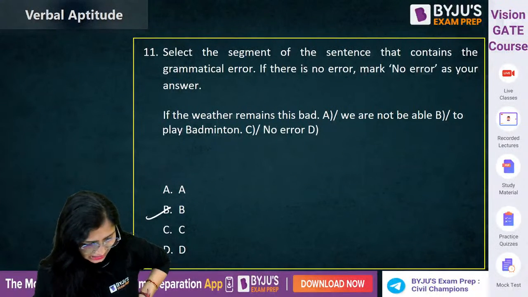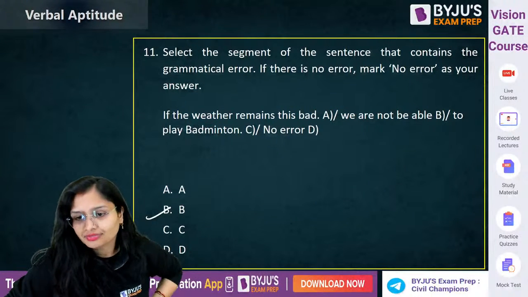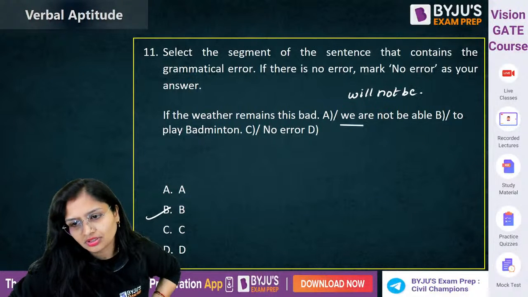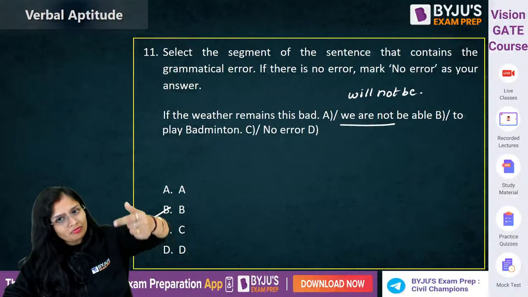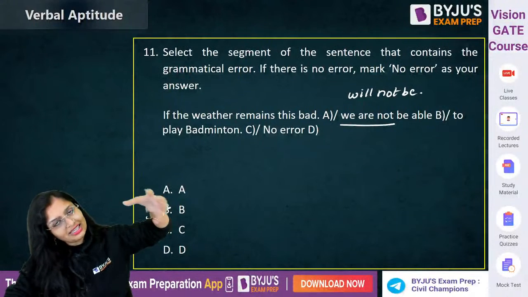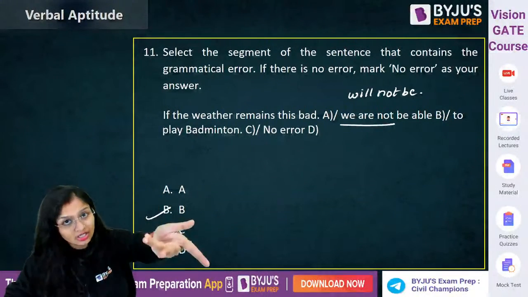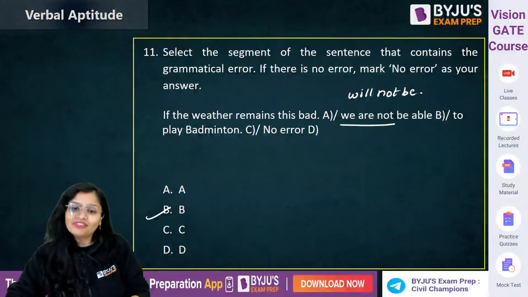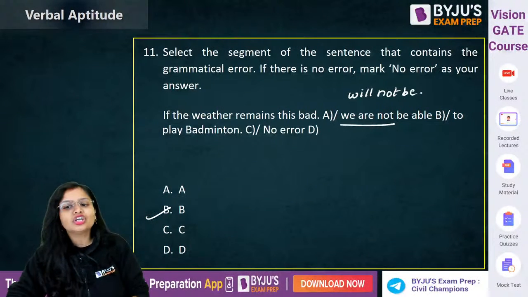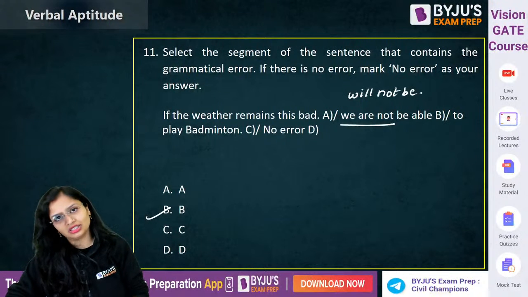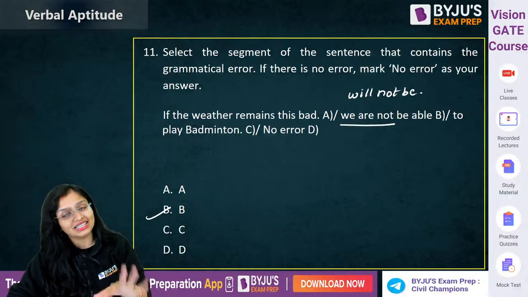Will no be. ना ना ना ना थोड़ा सा गलत. ये नहीं होगा, क्योंकि फर्स्ट इट इज टॉकिंग अबाउट वेदर. अगर ये वेदर ऐसे ही मौसम ऐसे ही खराब रहा तो फिर, so you're talking about future. So if the weather remains this bad, will not be able to play badminton. Okay, so B is the correct. Correct means it has error.